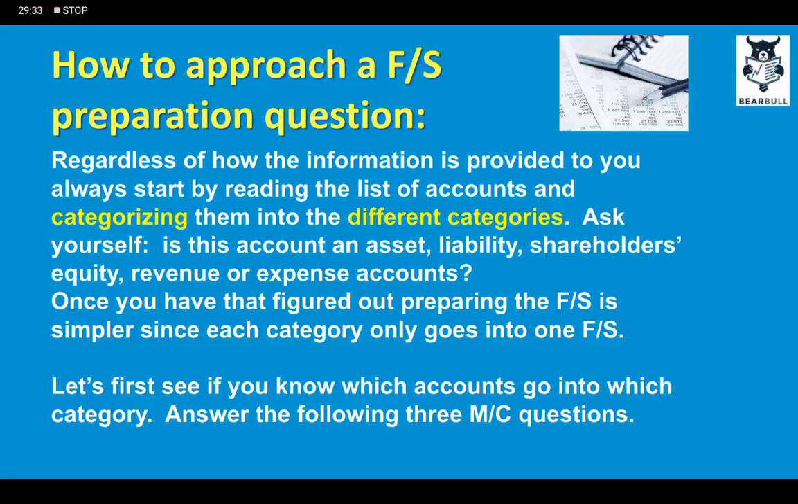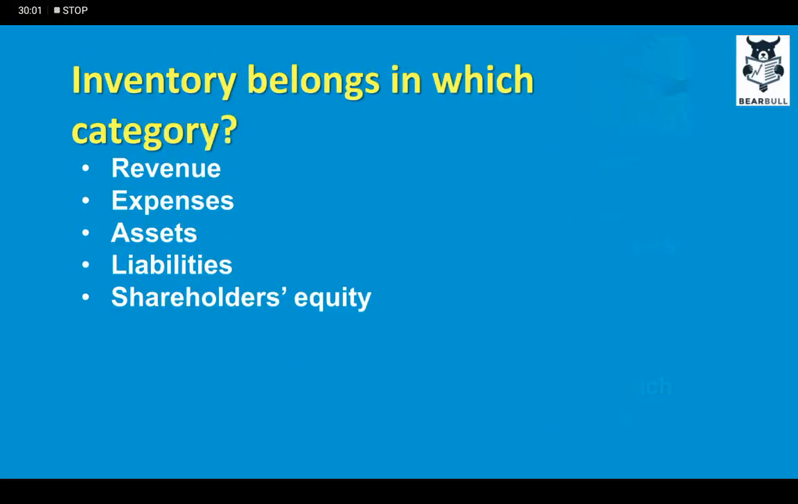And remember, each transaction will affect at least two of these accounts, because we are looking at a double entry accounting system, and in a double entry accounting system, at least one of these will be affected. It can be more than one. So once you have figured that out, preparing the financial statement is simpler, since each category only goes into one financial statement. Let's see if you know which accounts go into which category.